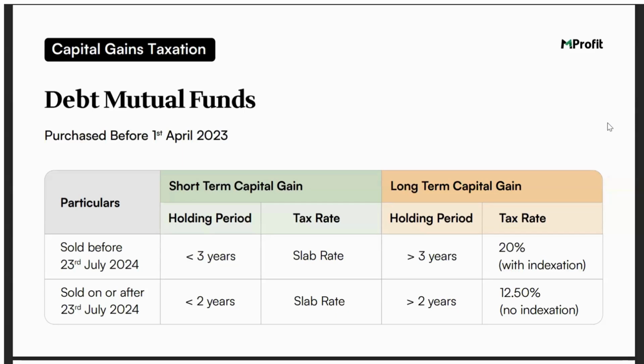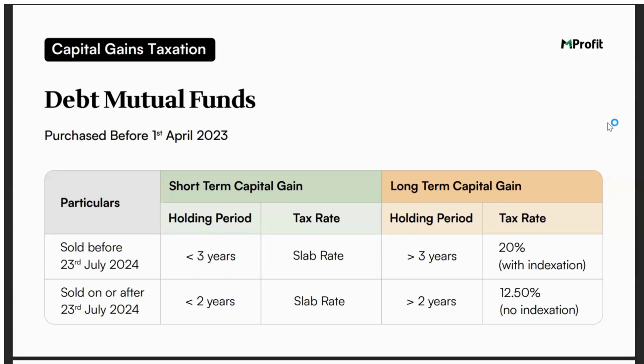If you're selling a debt mutual fund which was purchased before 1st of April 2023 but sold after 23rd of July 2024, in that case the rule changes and the holding period is now reduced to 2 years. So if you're selling it within 2 years from the date of purchase, it will be classified as short term. If you're selling it after completion of 2 years, it will be classified as long term. The tax rate for short term remains the same, it will be as per the slab rate, but for long term, the tax rate will now be 12.5%, but indexation benefit will not be provided.